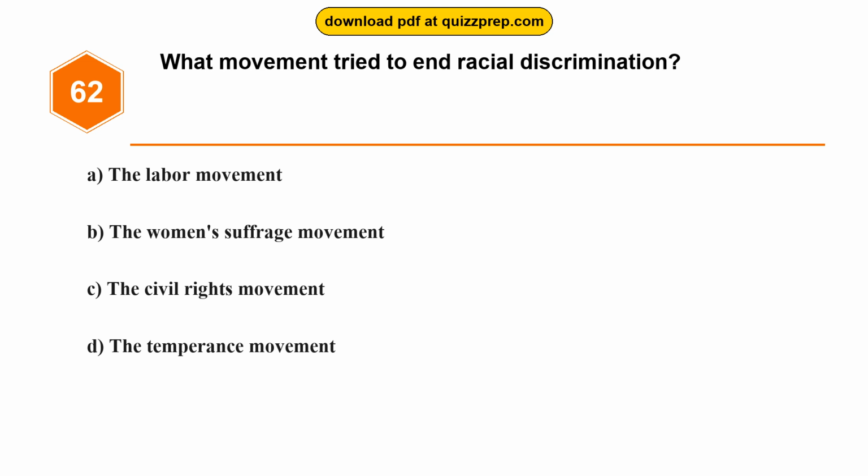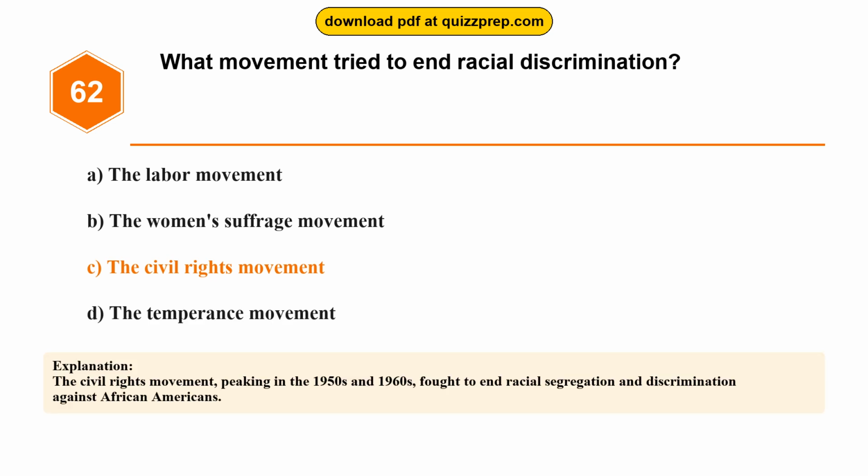Question 62. What movement tried to end racial discrimination? Option A, the labor movement. Option B, the women's suffrage movement. Option C, the civil rights movement. Option D, the temperance movement. The correct answer is option C, the civil rights movement. The civil rights movement, peaking in the 1950s and 1960s, fought to end racial segregation and discrimination against African Americans.